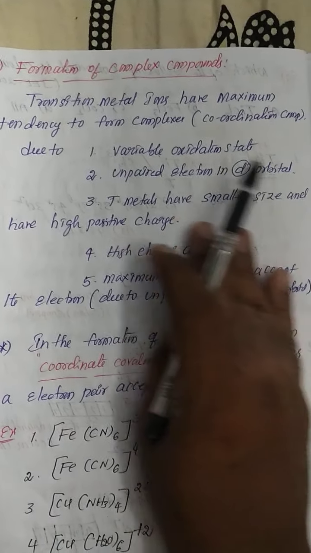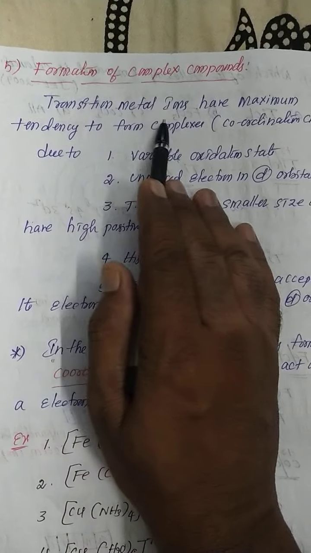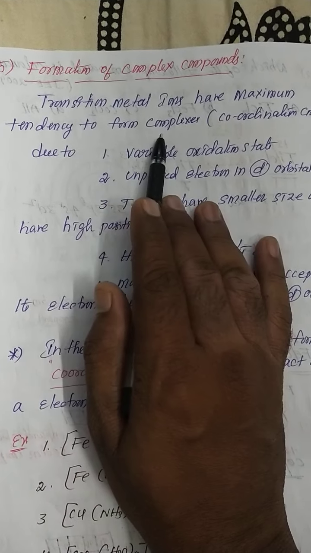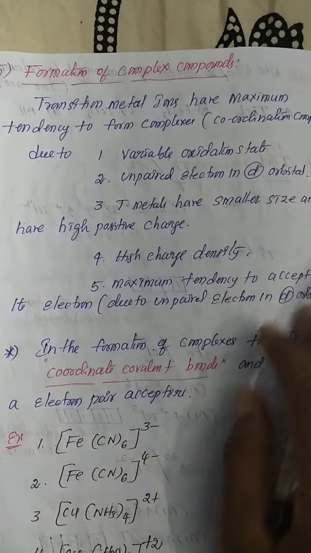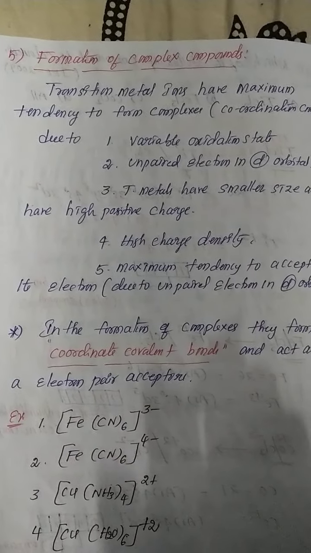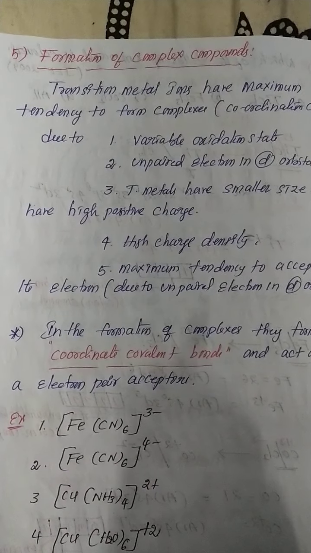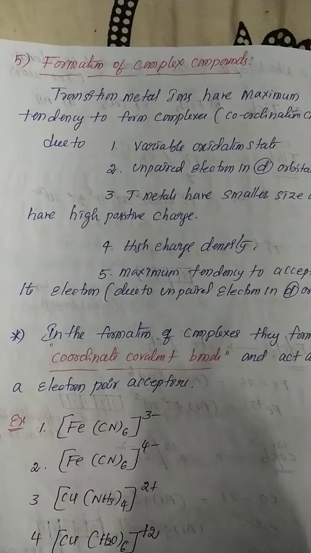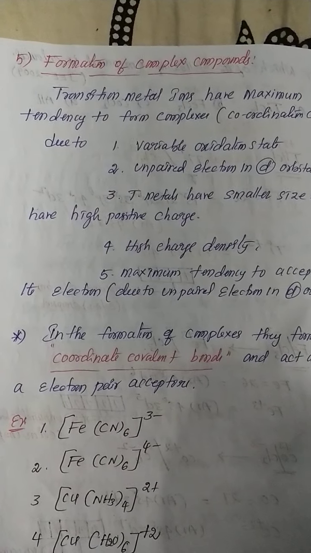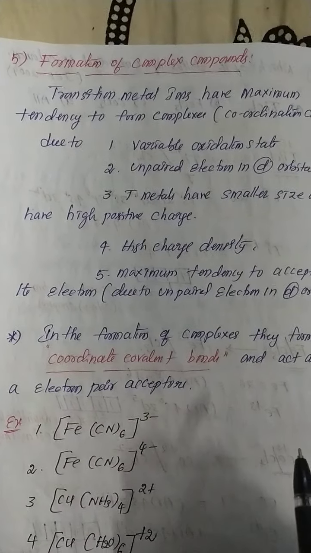See, my dear students, transition metal ions have maximum tendency to form complex compounds. So definitely, another important property of d block elements is that they easily form coordination compounds.